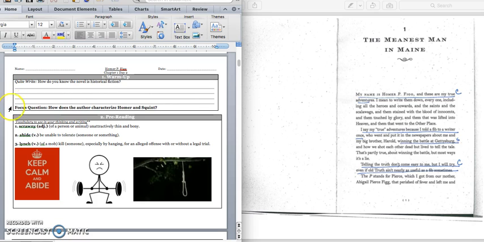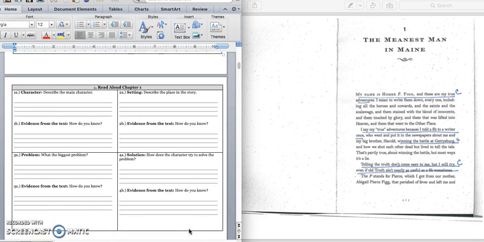Our focus question today is, how does the author characterize Homer and Squint? Our vocabulary words are scrawny, that's when someone is thin and bony. Abide, that's when you cannot stand something. And lynch, that is when you kill someone by hanging them.